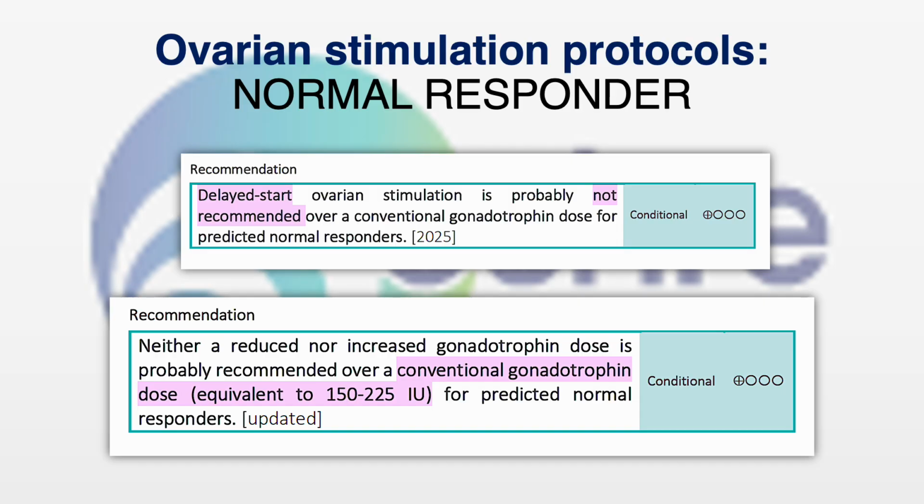Coming on to ovarian stimulation protocols for normal responders. Again, the delayed start ovarian stimulation protocol is not recommended. A conventional gonadotropin dose equivalent to 150 to 225 international units is what is recommended for predicted normal responders.